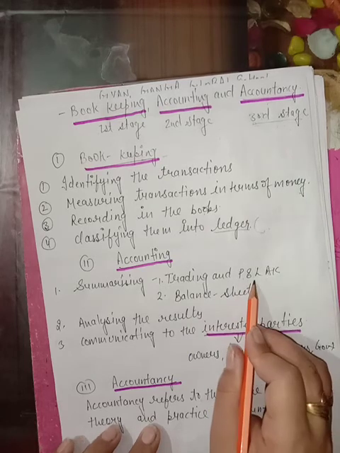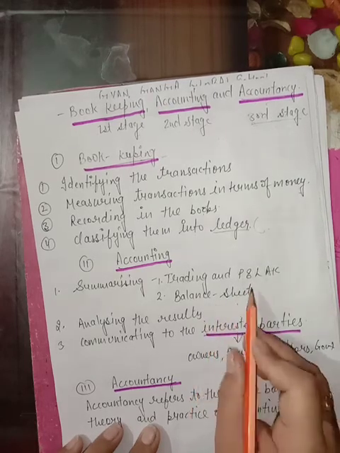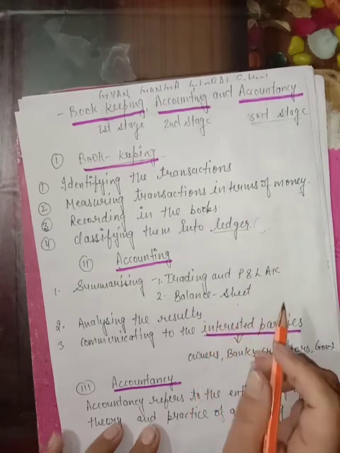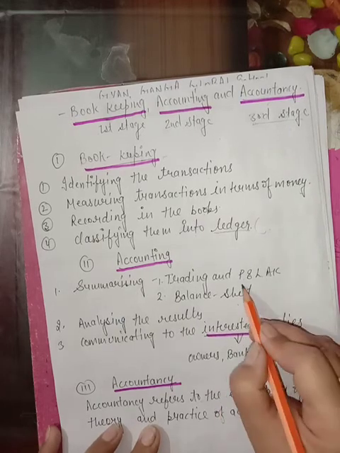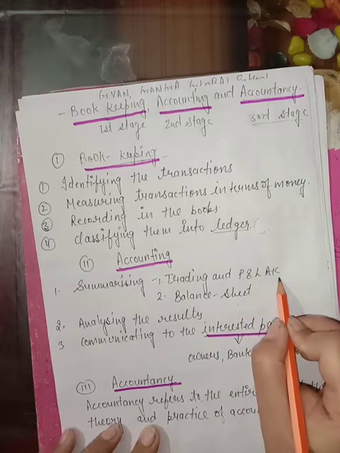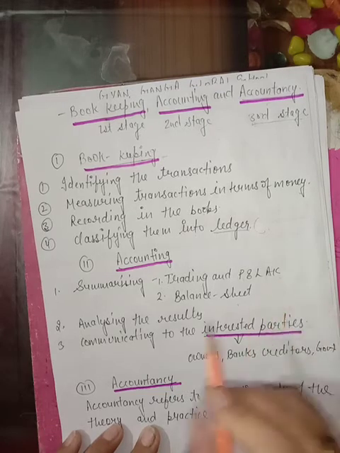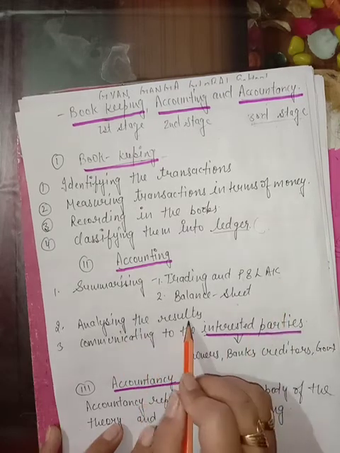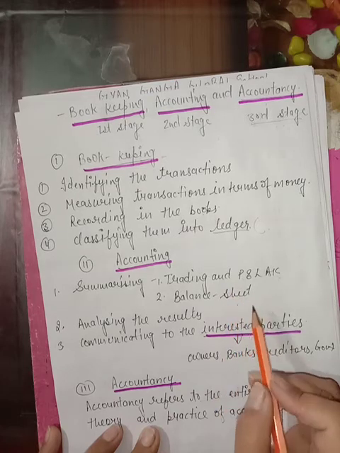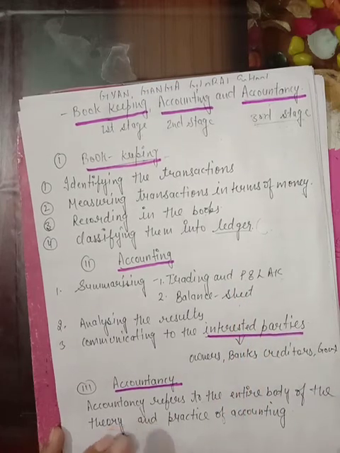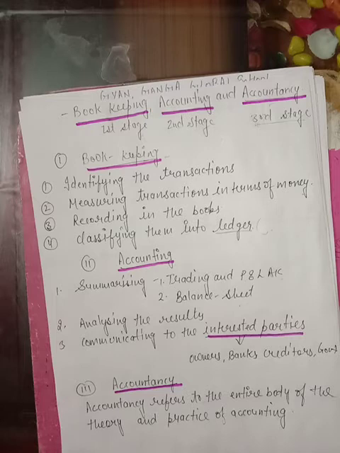By seeing the profit and loss account, by seeing the balance sheet, we can come to know the business's financial position and whether the business is earning profit or loss. The next is analyzing the results. After preparing these accounts, now the businessman can analyze the results. Analyzing means to see if their business is growing or not.